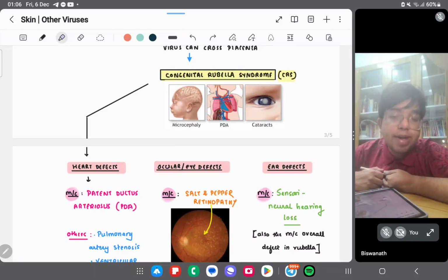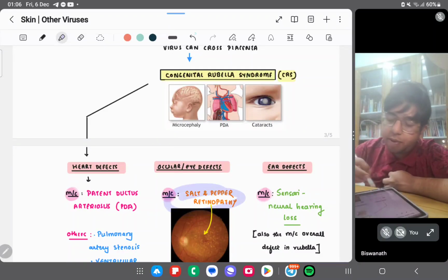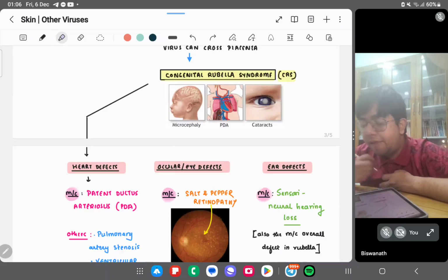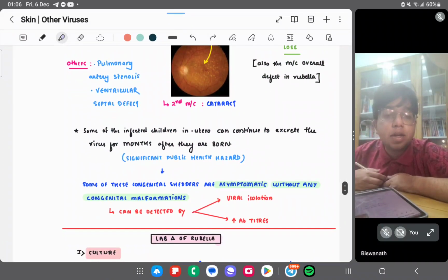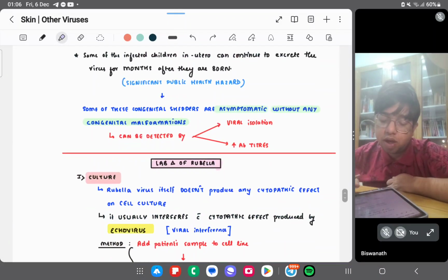In ocular diseases, the most common one is the salt and pepper retinopathy, and the second most common is the cataract. In the ear, you can have sensorineural hearing loss, which is the most common defect in rubella. The infected children continue to excrete the virus for months after they're born. Some of them, not most, are asymptomatic.